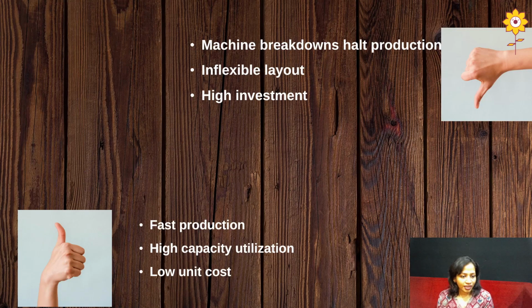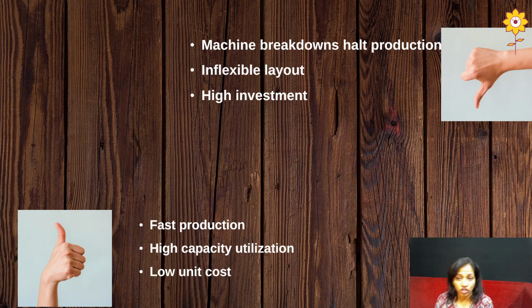Now, what are the advantages? So the first one is fast production. Yes, the pattern is the same. We are producing in mass or large volumes, so definitely mass production will be there. Second one, high capacity utilization, which has already been explained. Third one, low unit cost. Why? Because we are buying raw materials in bulk, due to which the per unit production cost will be low.